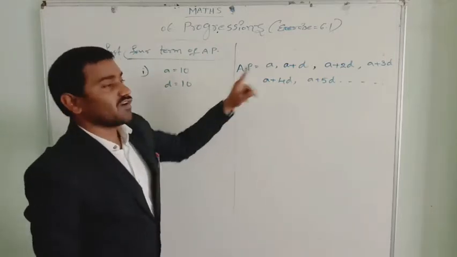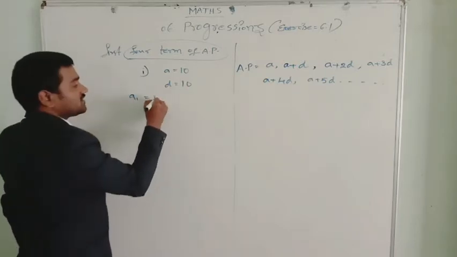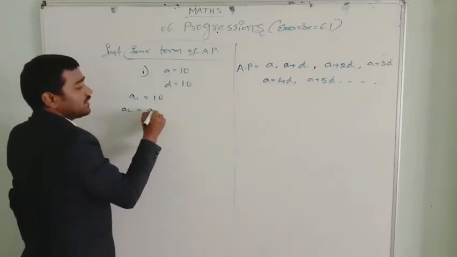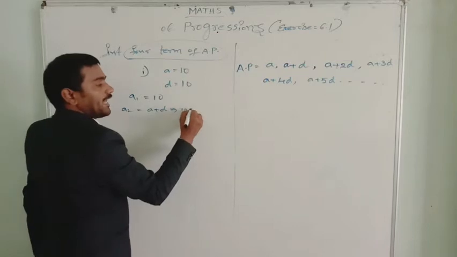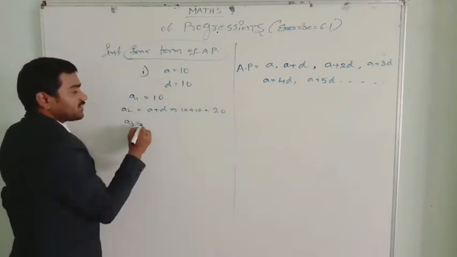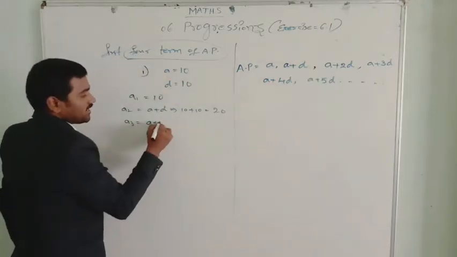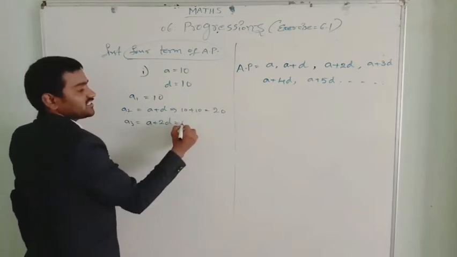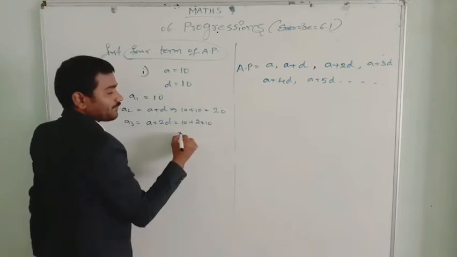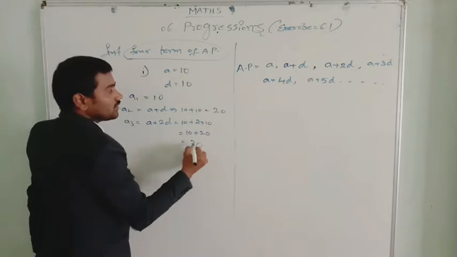Since the first term is already given, A1 or A, that is 10 only. A2 is A plus D, that is 10 plus 10, equal to 20. Now A3 is A plus 2D, A is 10, 2 into D is 20, so 10 plus 20 is equal to 30.